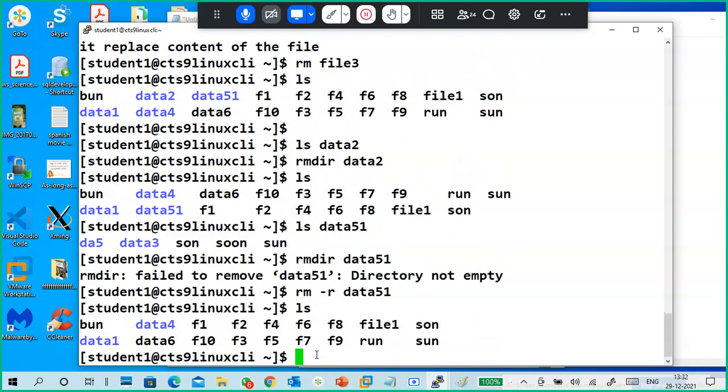So where is 51? rm space hyphen r data 51. So that is deleted. Okay. I want to delete this data 6. Can anybody tell how to delete this data 6?